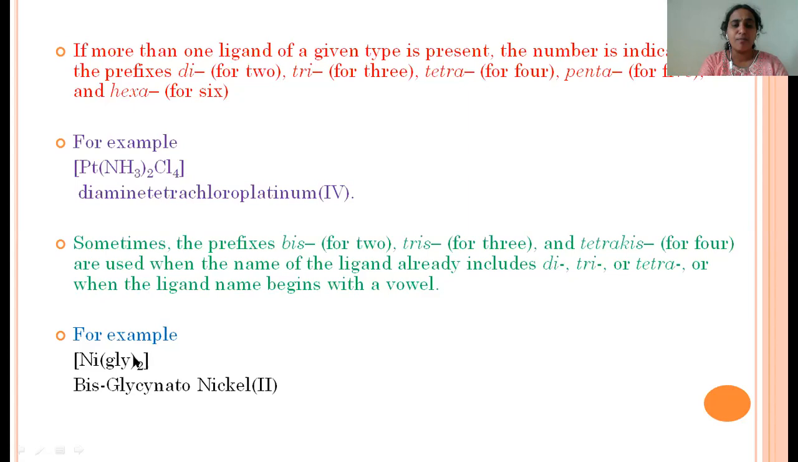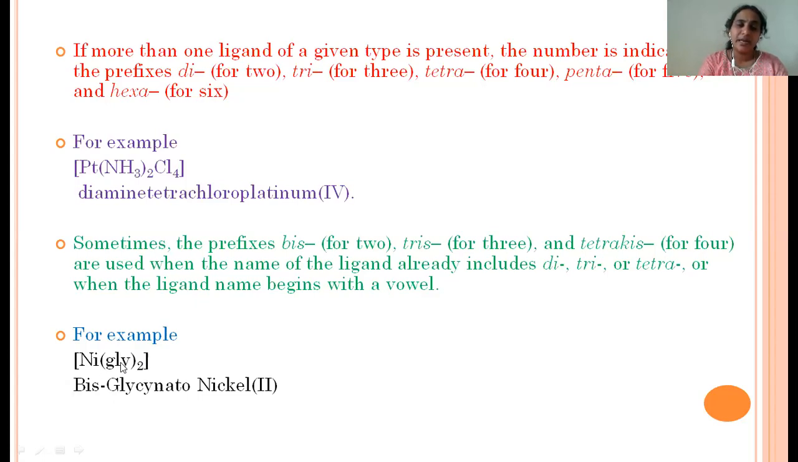For example, if a complex contains polydentate ligands, then instead of using di, tri, tetra, penta, hexa, we have to use the prefixes bis, tris, tetrakis. If you see this example, in this complex two glycinate ligands are present. Glycinate is a bidentate ligand, and a total of 2 are present. So instead of di, we have to use bis, because it's a polydentate ligand.